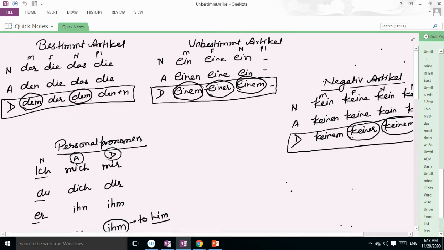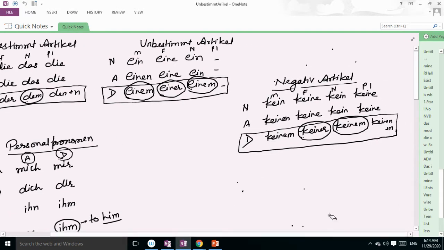Like in the unbestimmt article you can see ein, eine, ein. In accusative einen, eine, ein. And in dative einem, einer, einem. In the negative article, what do we use? Kein, keine, kein, keinen, keine, kein, keinem, keiner, keinem, plus n.